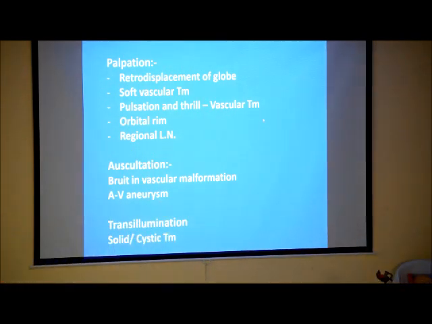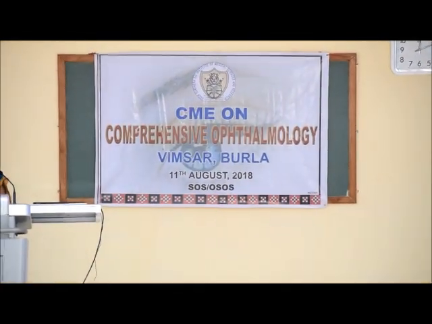Now coming to palpation, there is retro displacement of the globe in soft vascular tumor. If we feel pulsation, we suspect vascular tumor. The orbital rim should be palpated, and we should insinuate the finger between the mass and the orbital rim, to see whether it is possible or not. Regional lymph nodes are palpated for any malignancy. Auscultation may reveal a bruit in vascular tumor. In the transillumination test, we differentiate cystic from solid mass.